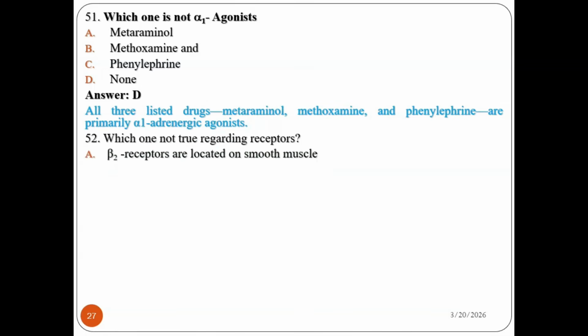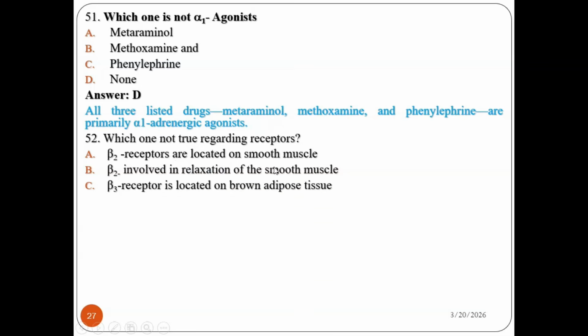Question number 52. Which one is not true regarding receptors? Beta-2 receptors are located on smooth muscles. Beta-2 is involved in relaxation of smooth muscle. Beta-3 receptor is located in the brown adipose tissue. Beta-2 is involved in the stimulation of lipolysis. Yes, the question is which one is false?